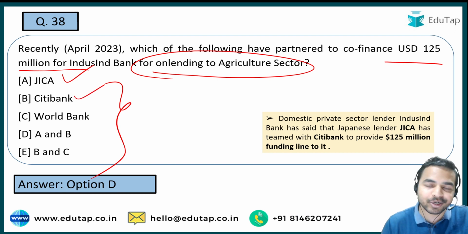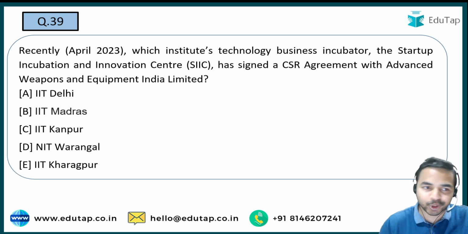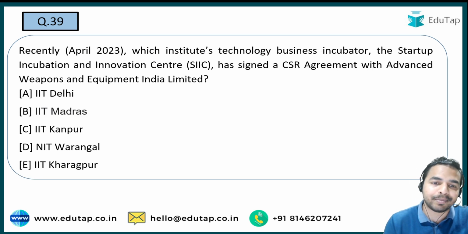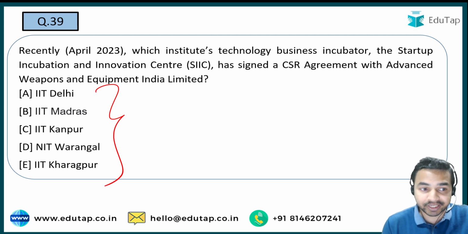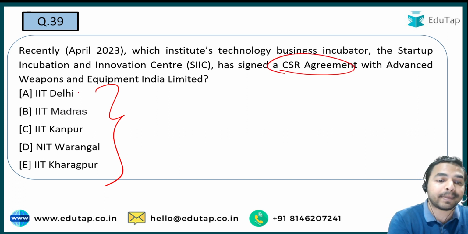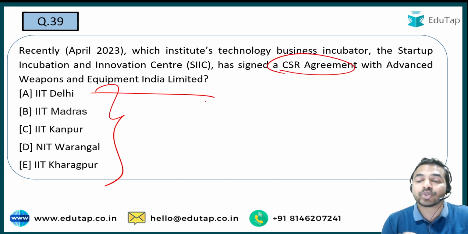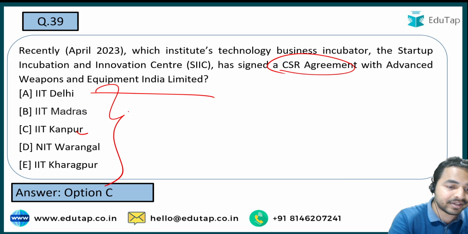I hope that this is clear to all of you guys. And now let's move on to the next question. So here you are required to tell me the name of the institute जिसका technology business incubator, that is the startup incubation innovation center, जिसने साइन किया है CSR agreement with the Advanced Weapon and Equipment India Limited. So what is the name of that particular institute जिसके इस incubator ने ये CSR agreement साइन किया है? The right answer is IIT Kanpur.